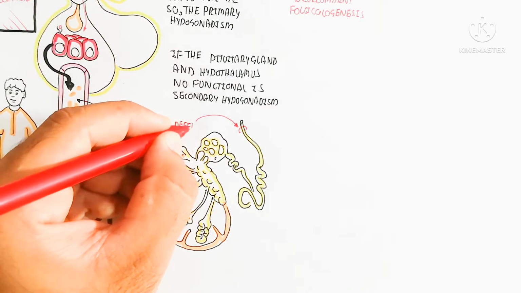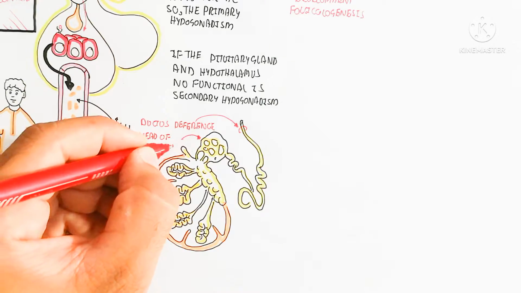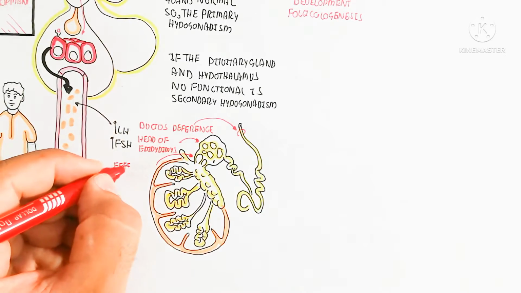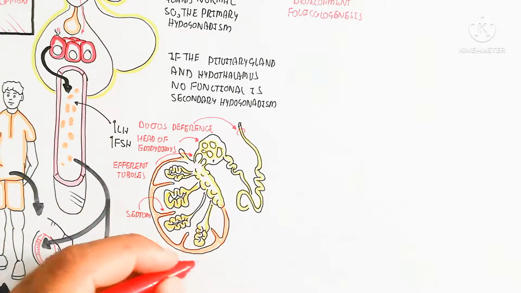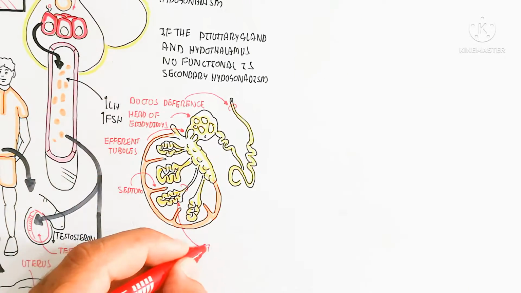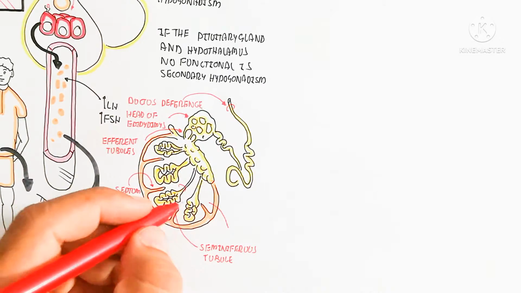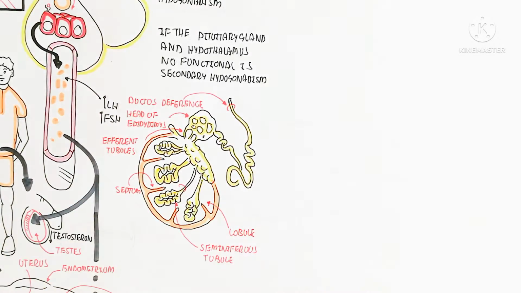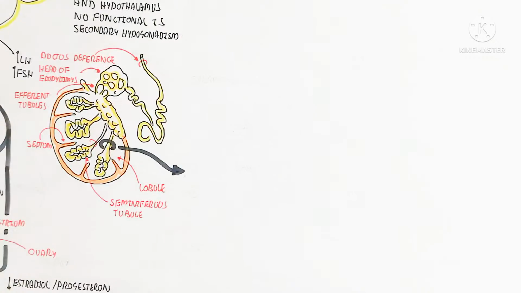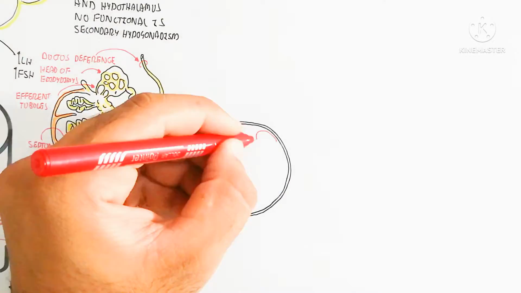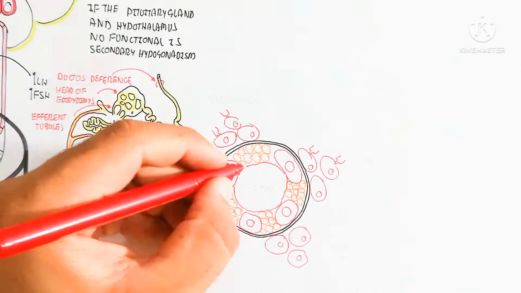While if we discuss the male reproductive organ, the testes, here is contained the ductus deferens, the head of epididymis. This is the efferent tubule, and this is the septum, and the seminiferous tubule is the internal part which is used for the development of the sperm, and this is the lobule. So let's begin to understand the seminiferous tubule cross section, for understanding where the follicle stimulating hormone and luteinizing hormone bind.